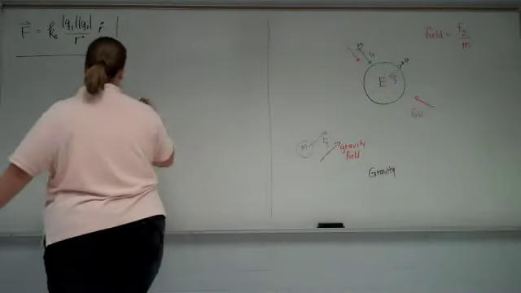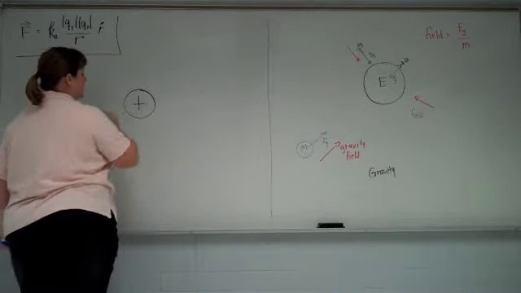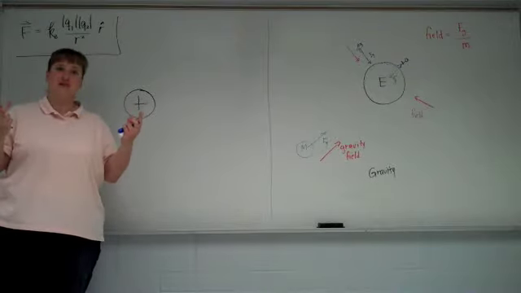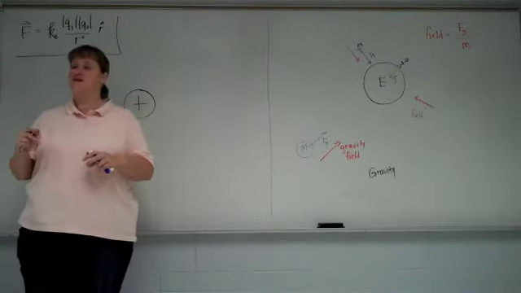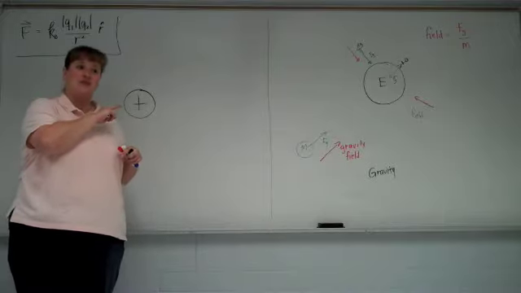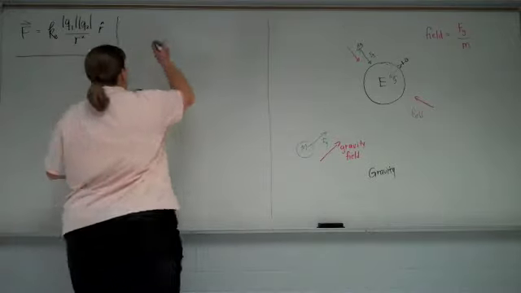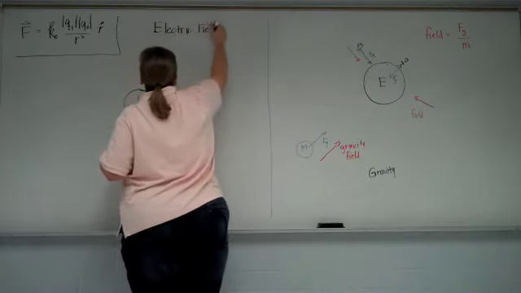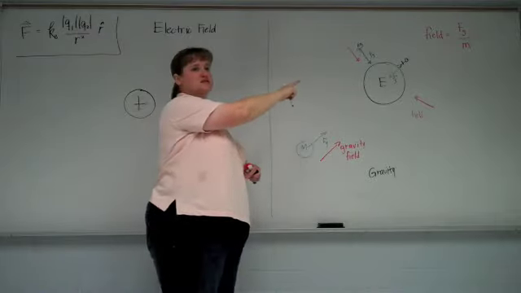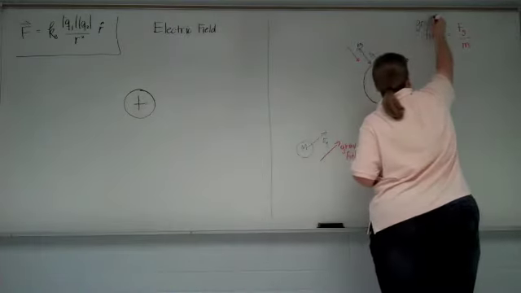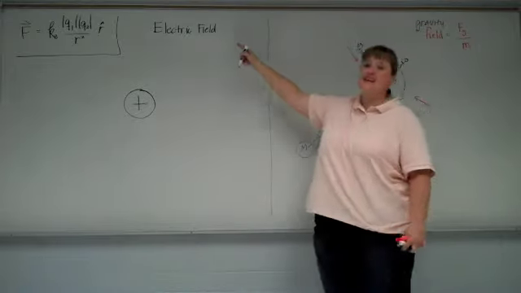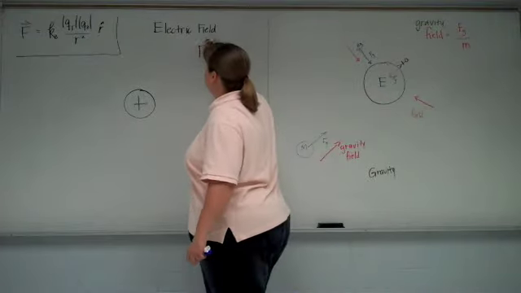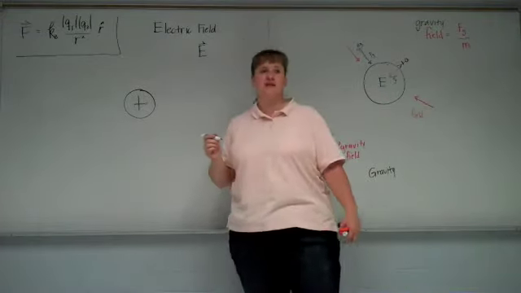So with electricity, we look at things similarly. If we had a charge, big old charge, it's going to deform the space around it. It's going to make a divot in the space so that if we had other charges nearby, they're going to feel forces. The electric field. So we called that one the gravity field. This is going to be the electric field because it's going to be due to electric charges. The electric field, we're going to use a capital E to represent it.